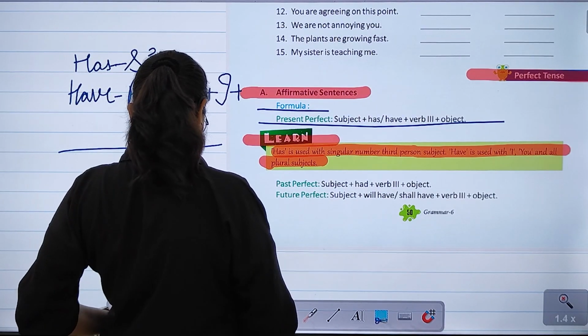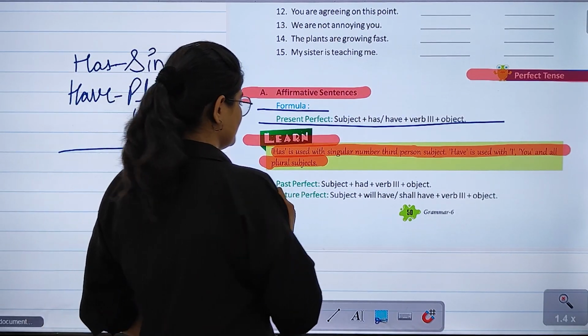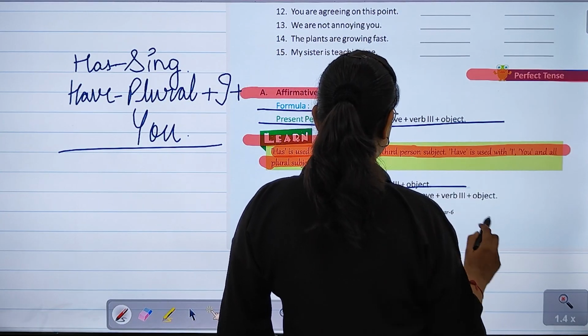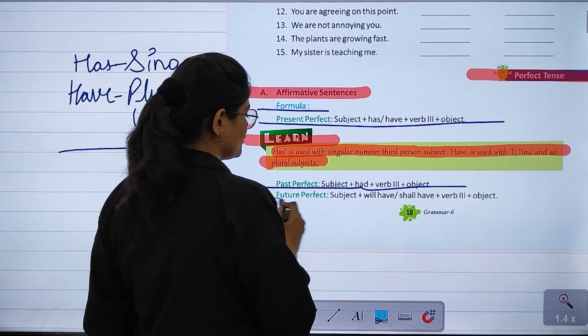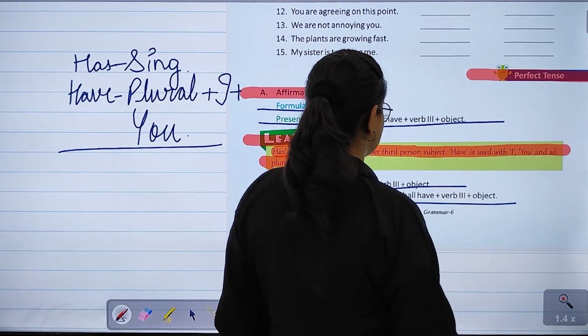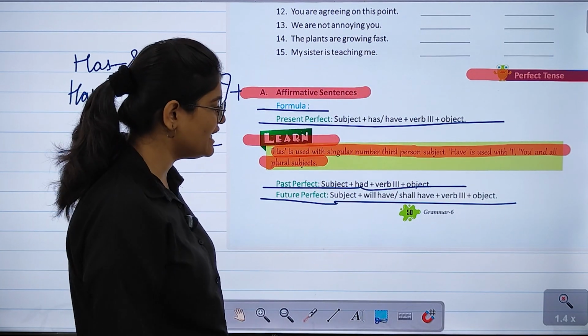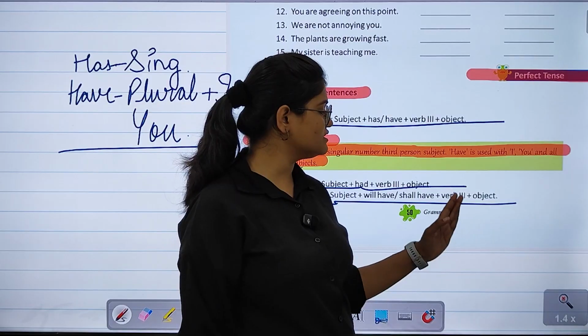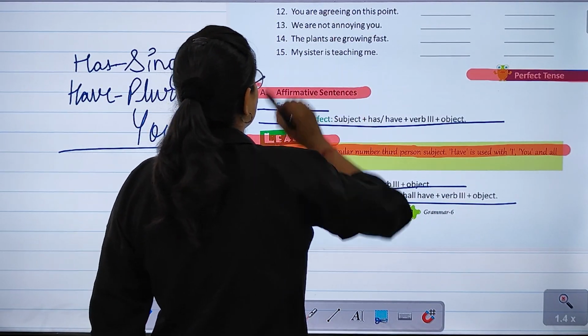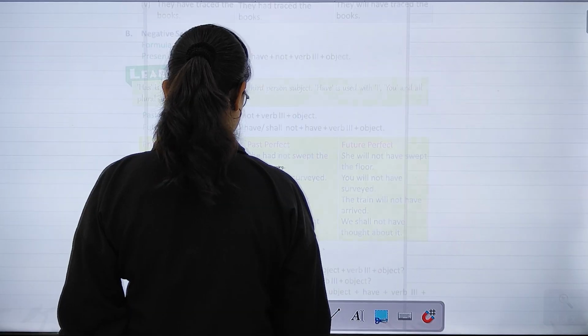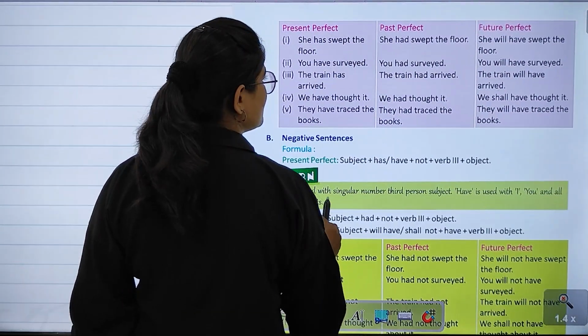After that, we have the past perfect tense, subject plus had plus verb का third form plus object. Future perfect, subject plus will have, shall have plus verb का third form plus object. Right? Now moving ahead, let's have a look at the examples.